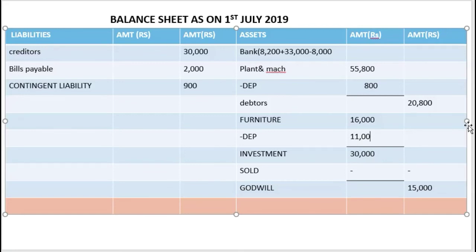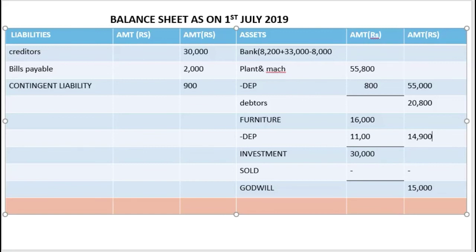So the amount we get, see, land and building, plant and machinery we get 55,000 when we minus this, and furniture we get it as 14,900.